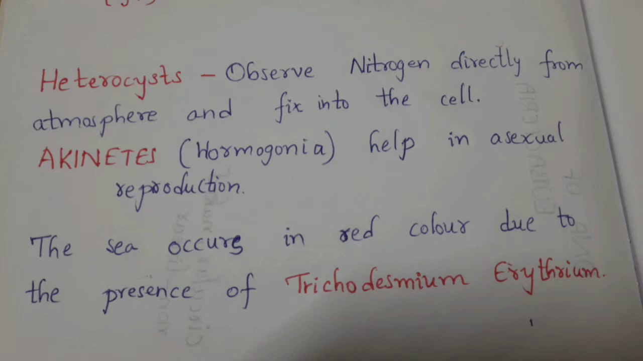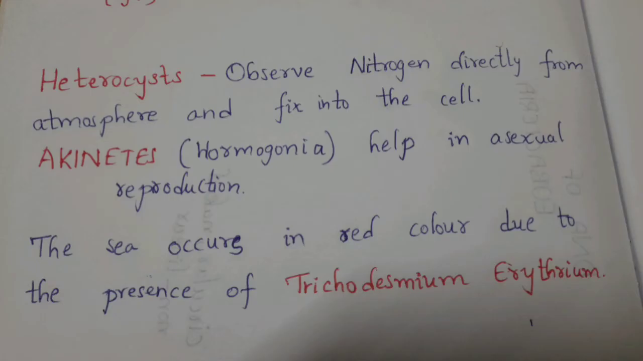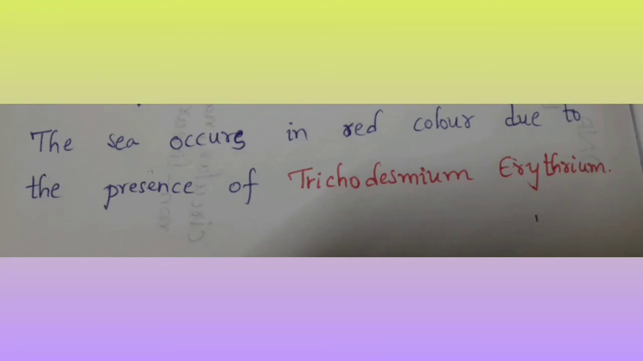So what is the meaning of akinetes? Akinetes are nothing but hormogonia. These hormogonia help in asexual reproduction. Next come the points about protoplasm. Protoplasm has a central colorless chromatin material, peripheral pigments called chromoplasm, and the colonies and trichomes surrounded by the gelatinous sheath. The thick walled akinetes, that is hormogonia as we already discussed, help in asexual reproduction.